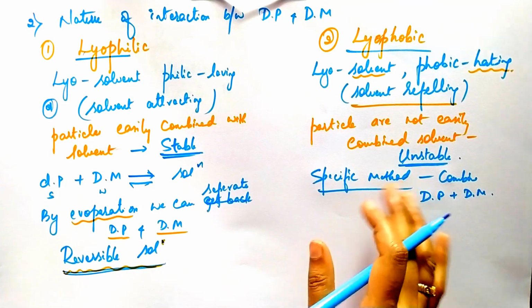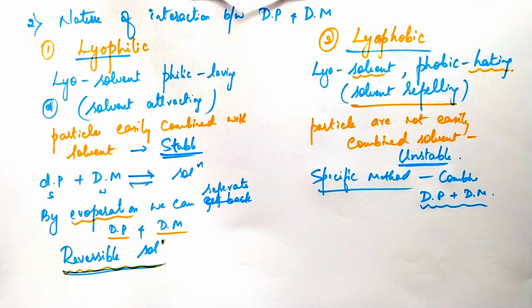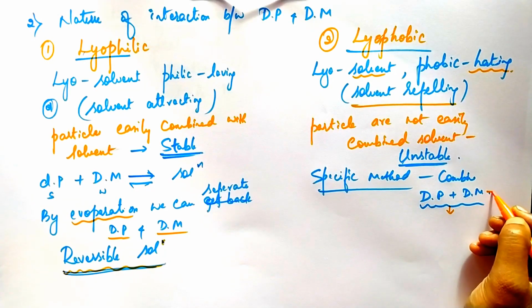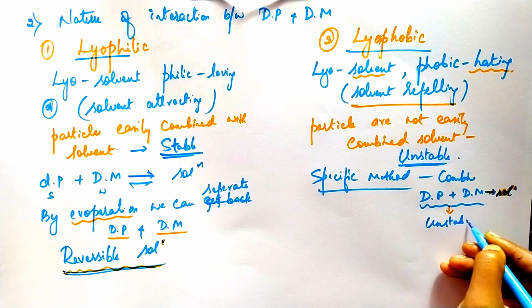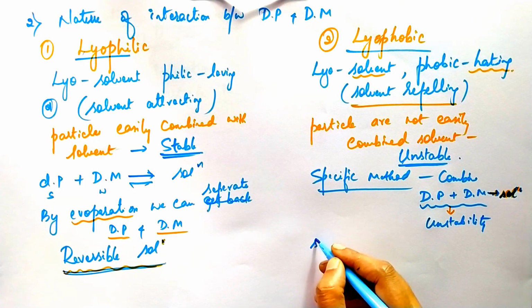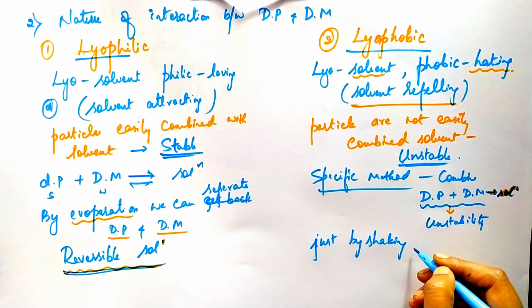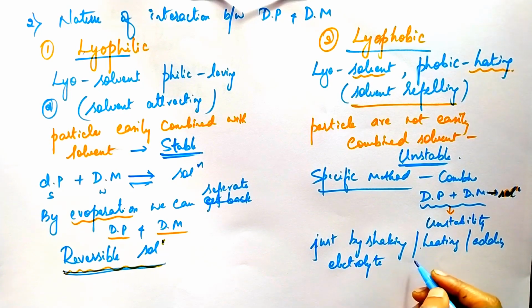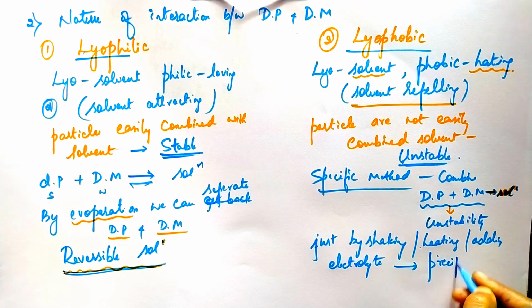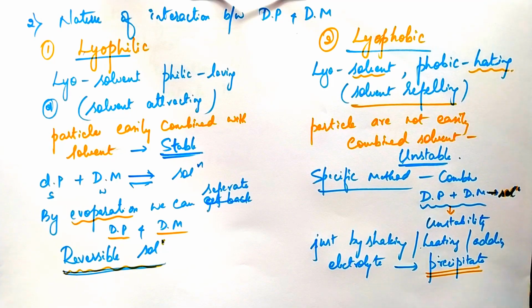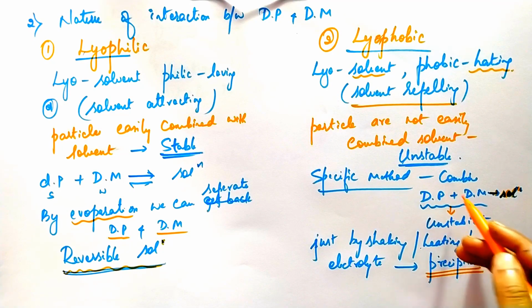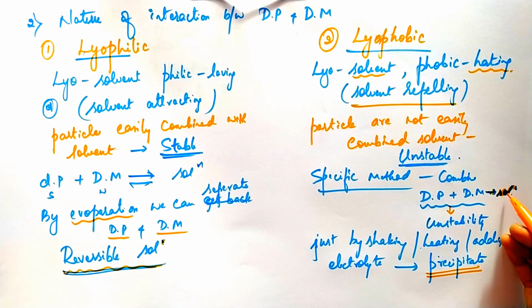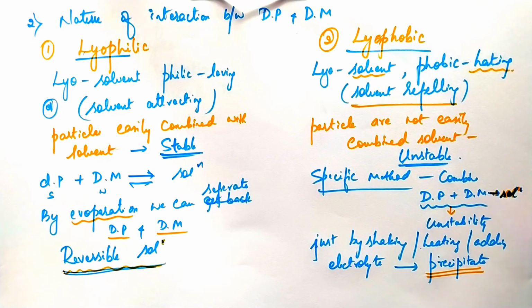Due to its instability, just by shaking or by heating or by adding electrolyte, since it is a charged particle, the solution gets precipitated. That means it gets coagulated.